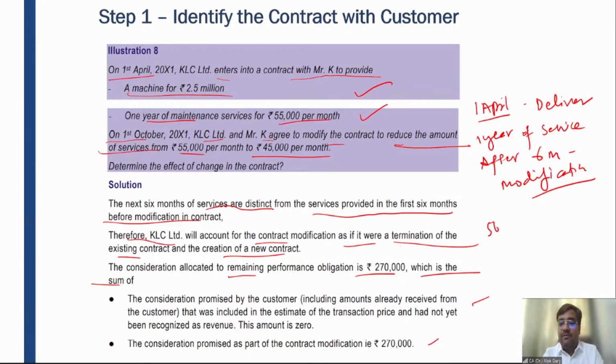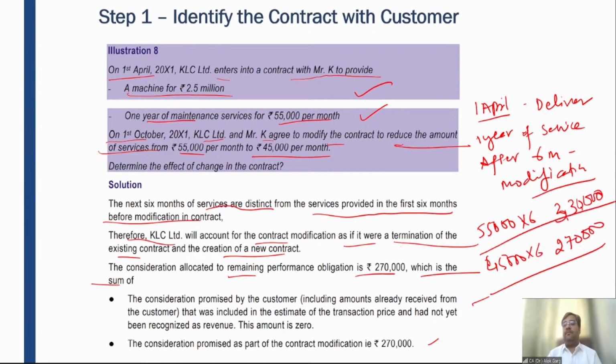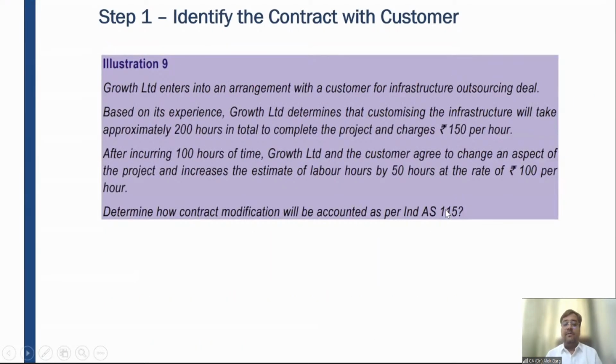So 55,000 multiplied by 6. For the first 6 months, it is 55,000 multiplied by 6, which is coming out at how much? 3,30,000. And the new contract will be at 45,000 multiplied by 6, which is coming out at 2,70,000, right? So the new contract is for 2,70,000.